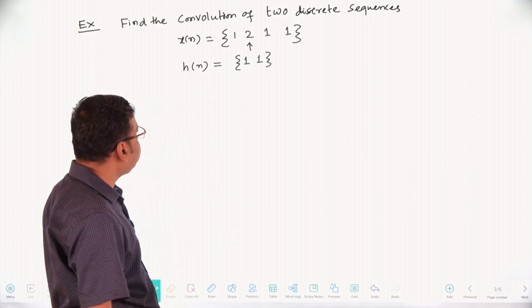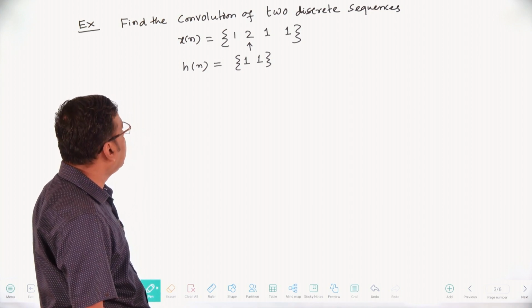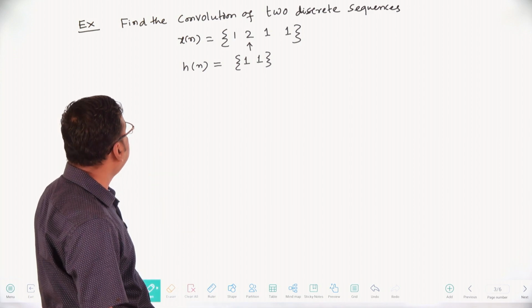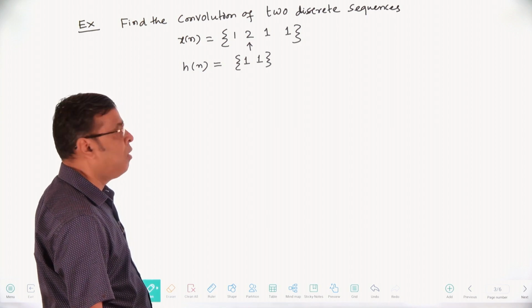So x of n, h of n given, to find the convolution of this sequence means we have to find out the y of n.